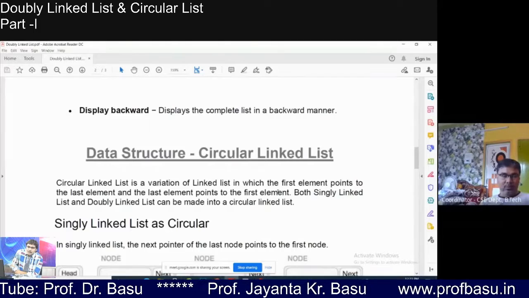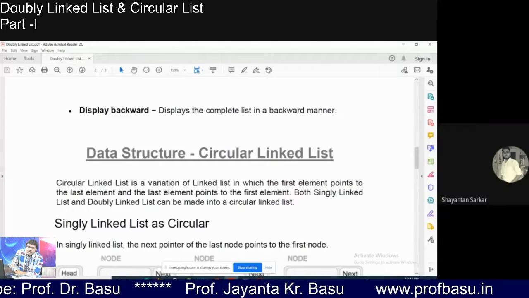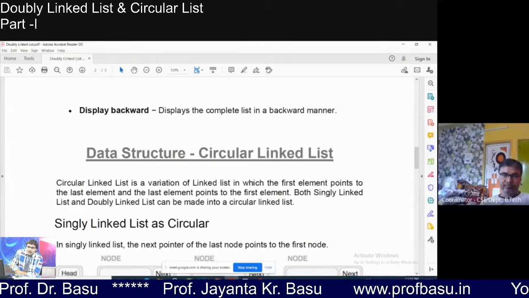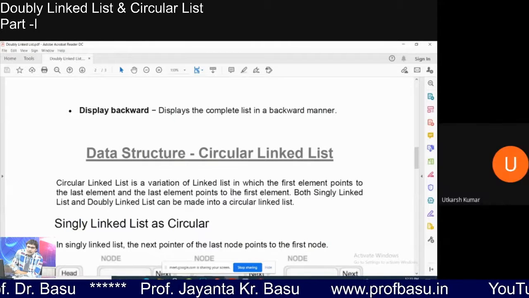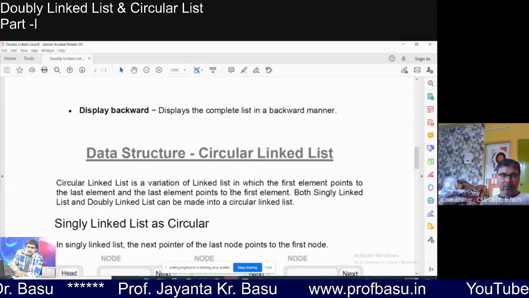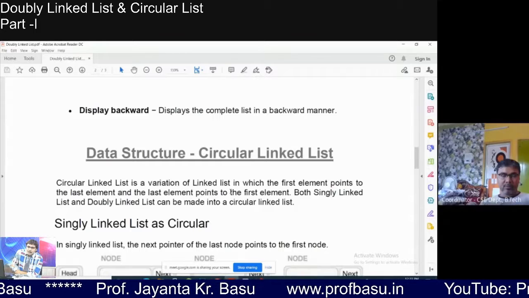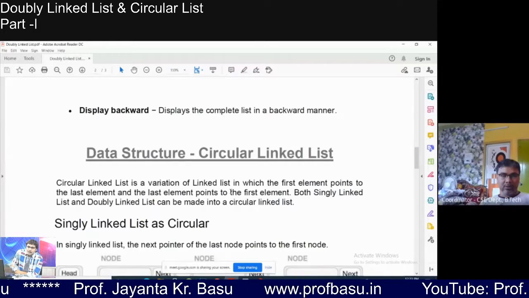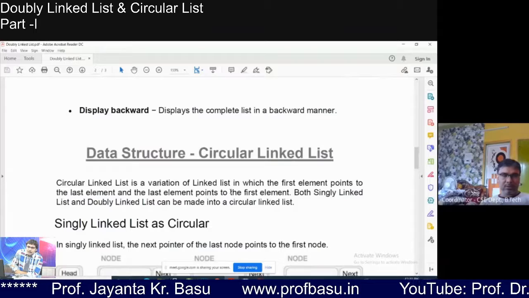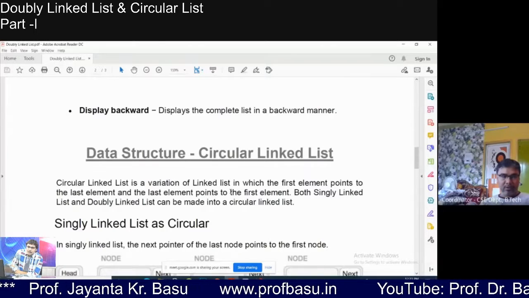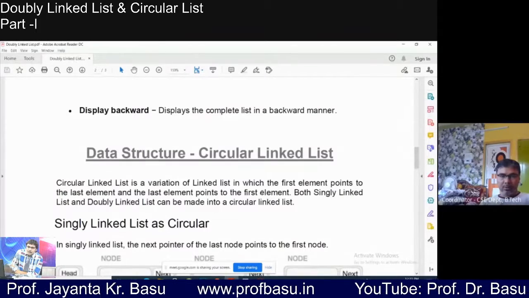Now it is clear, smoothly? You are getting my voice. Actually, four to five systems are taking these connections at the same time, so I asked them to put it off.